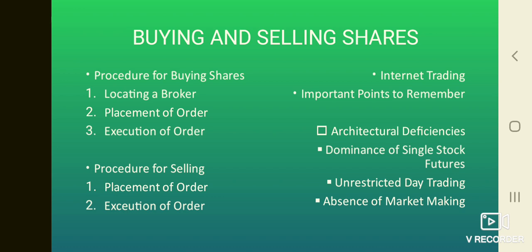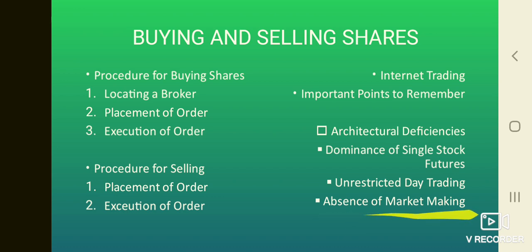Now we will see about unrestricted day trading. Day traders in India are not required to take and give delivery. In the US, for example, a person who buys and sells on the same day is first required to pay for the shares before he can sell them. Unrestricted day trading undoubtedly has contributed to speculative excess and high volatility.